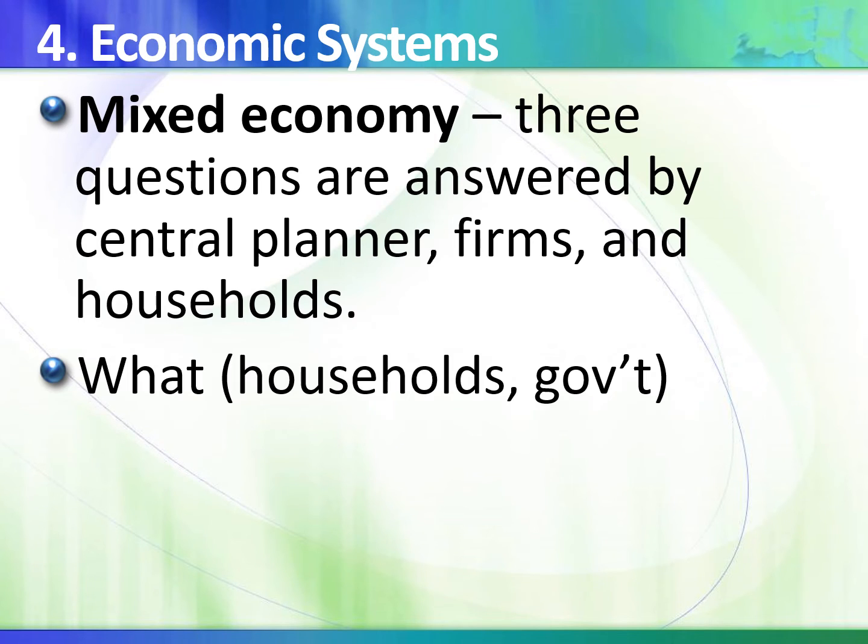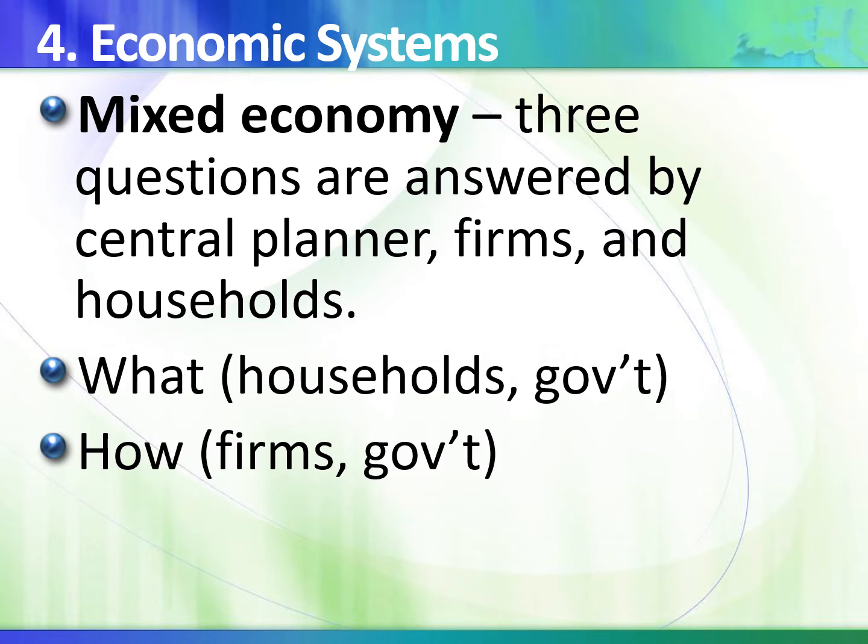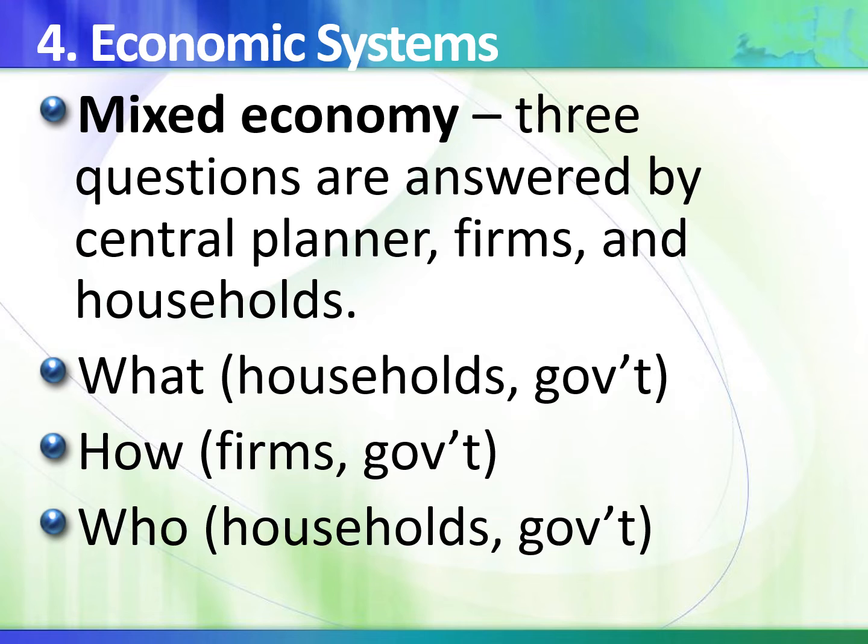In this economy, what goods and services should be produced is answered by the households, and it can be answered by the government too. How shall the goods be produced? For the market part, it is answered by the firms. For the command part, it is answered by the government. The who question in the market part is answered by the households, and in the command part it is answered by the government.